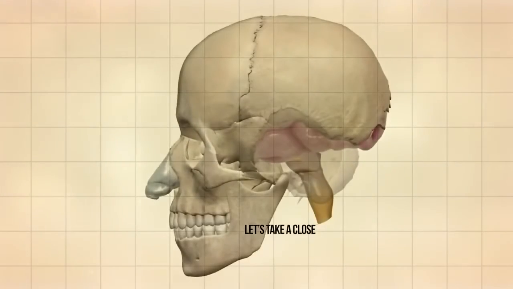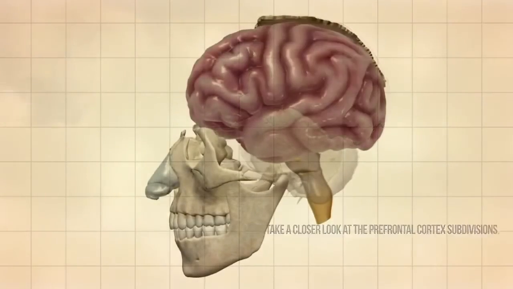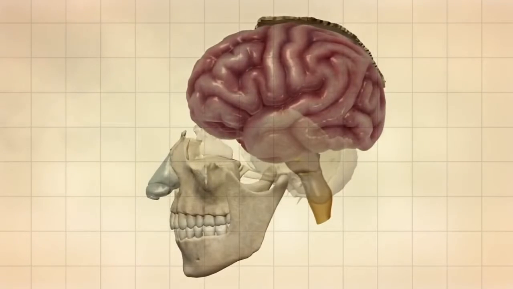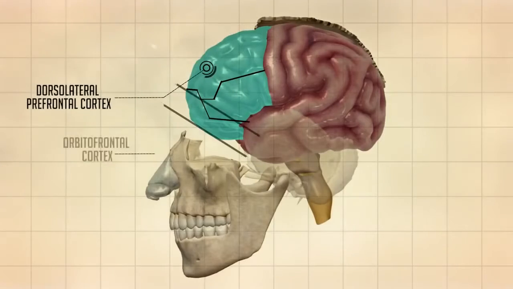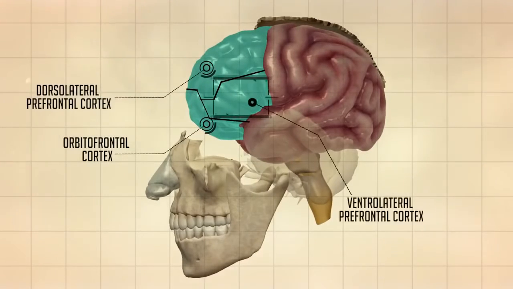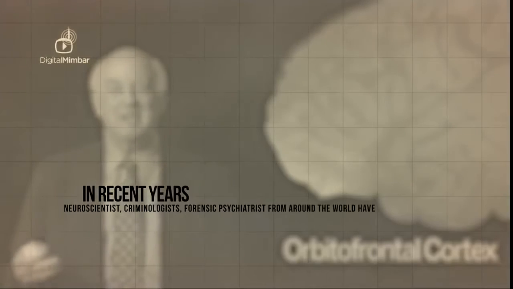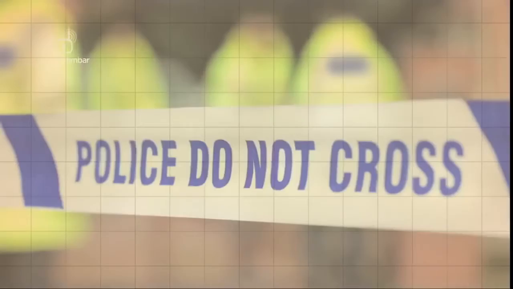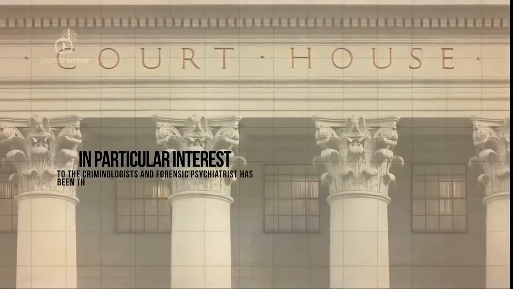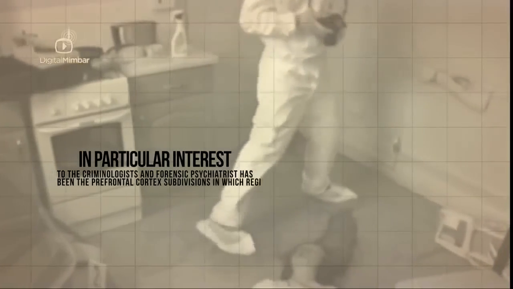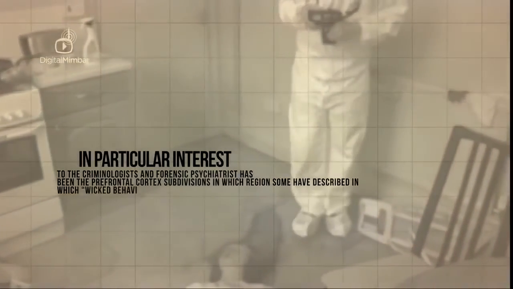Let's take a closer look at the prefrontal cortex subdivisions. This area of the brain has been divided into three main subdivisions, known as the dorsolateral prefrontal cortex, orbitofrontal cortex, and the ventrolateral prefrontal cortex. In recent years, neuroscientists, criminologists, and forensic psychiatrists from around the world have carried out a number of studies on the human brain. In particular, the interest of the criminologists and forensic psychiatrists has been the prefrontal cortex subdivisions, in which regions some have described wicked behavior takes place.